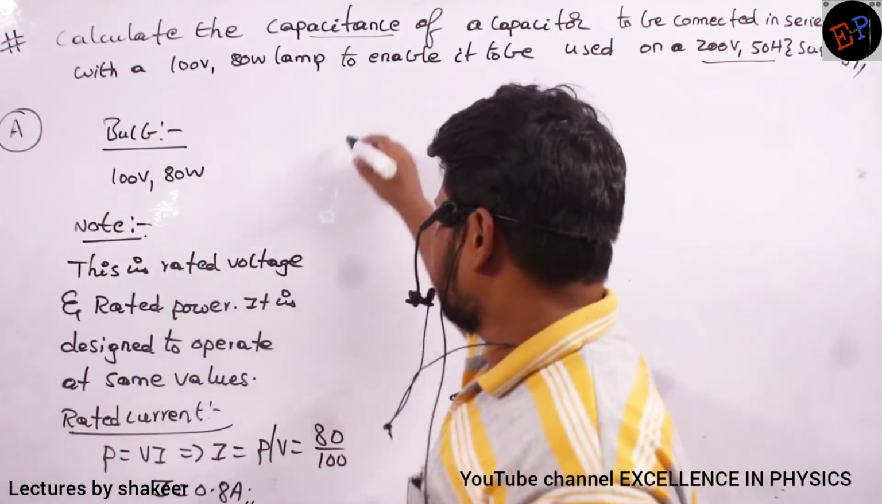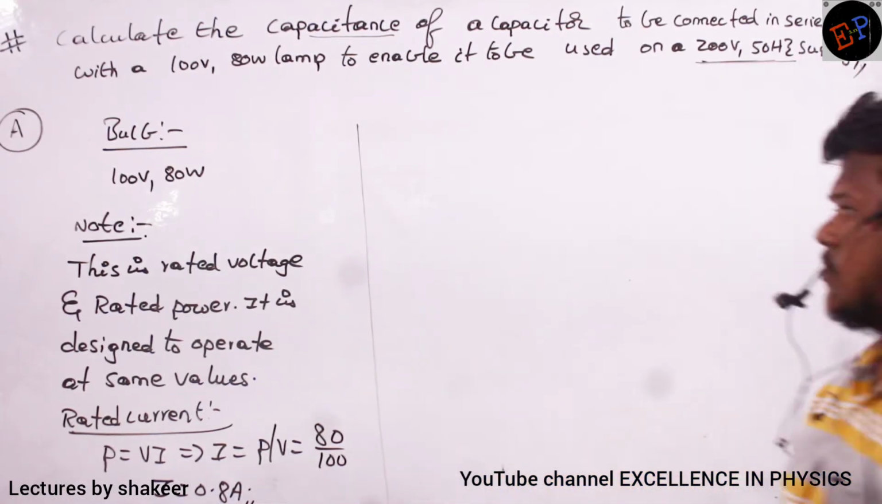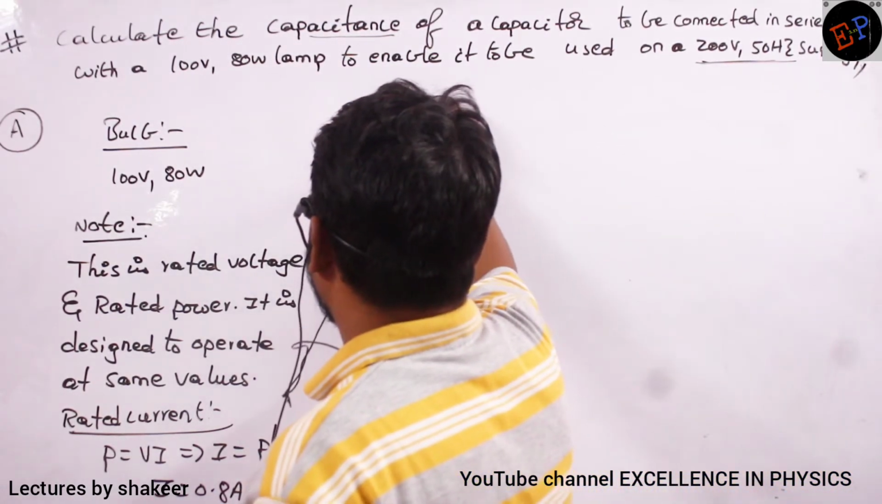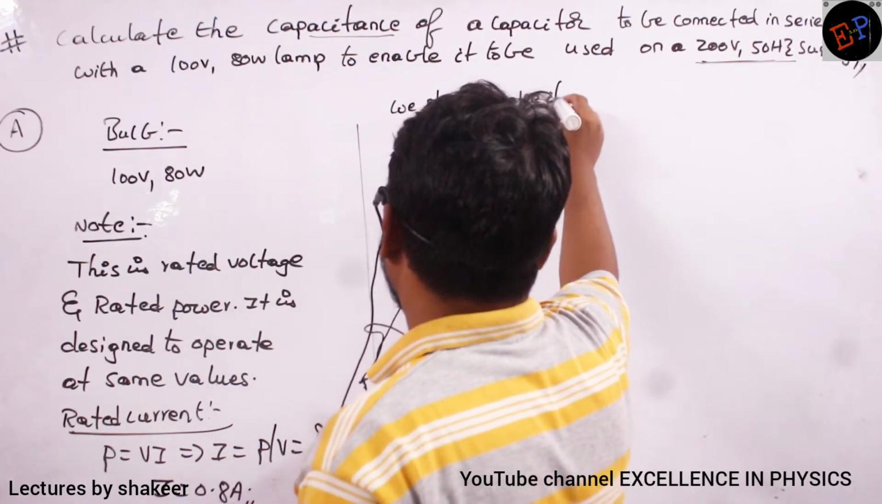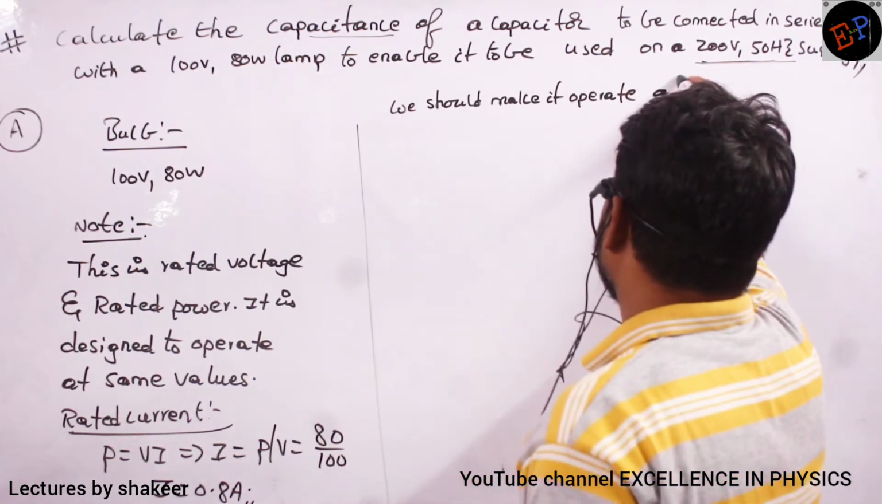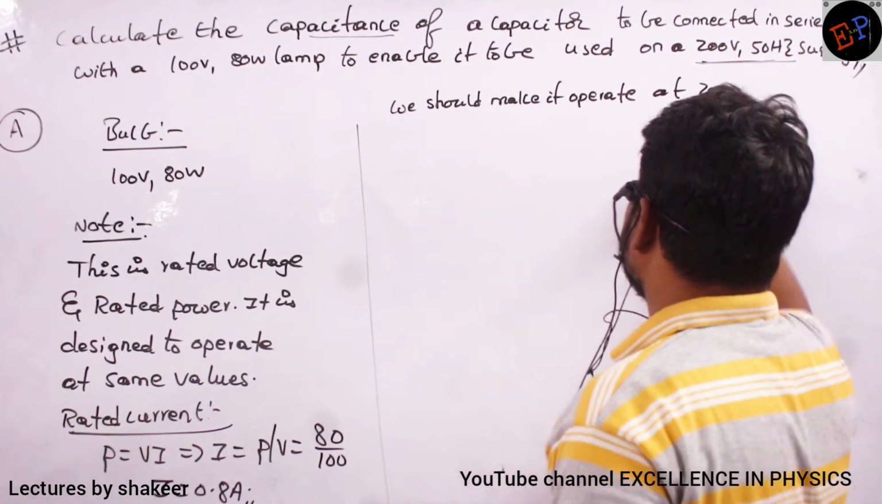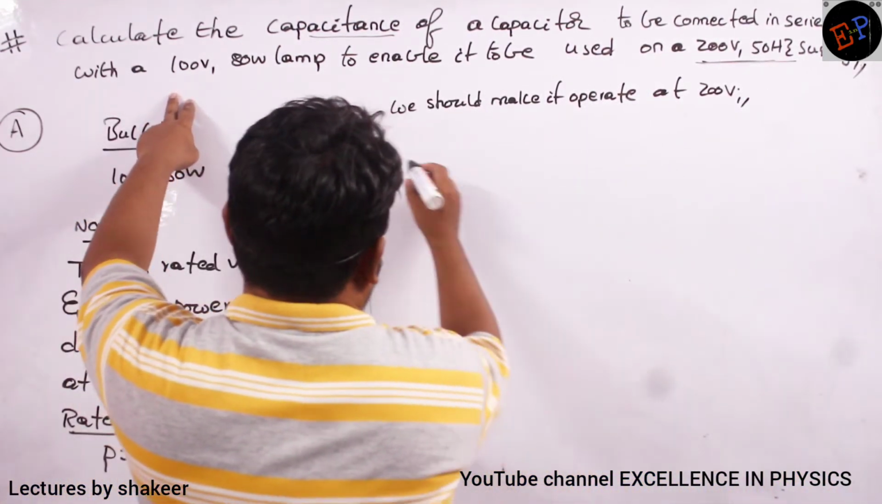Now the point is that I want to make it operate at 200 volts. This is the problem, no? We should make it operate at 200 volts. Clear, no? So therefore, let us draw the circuit diagram.